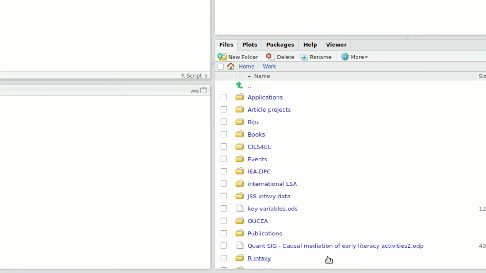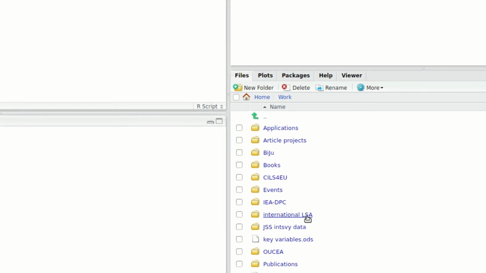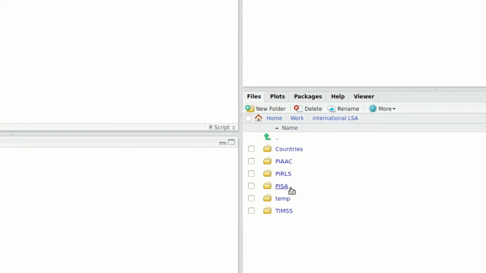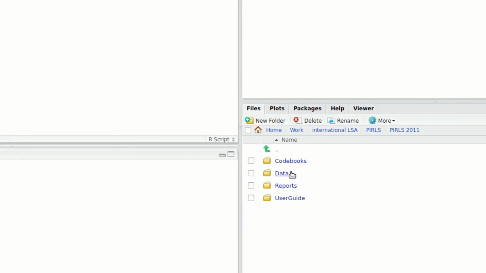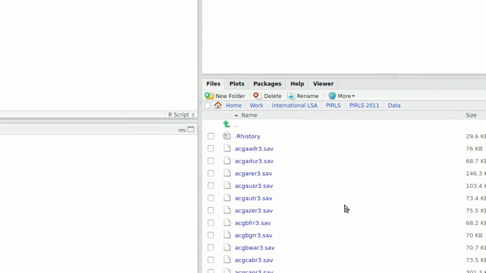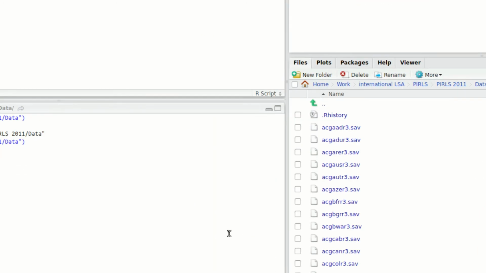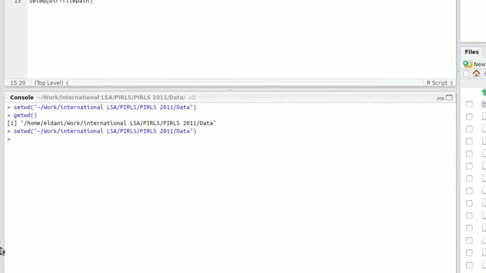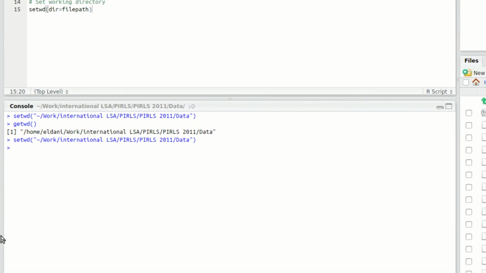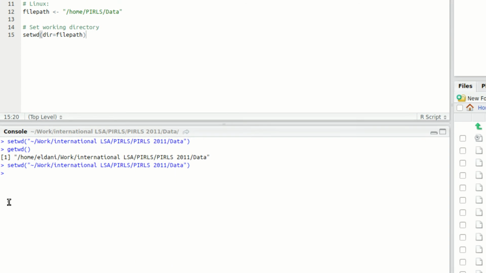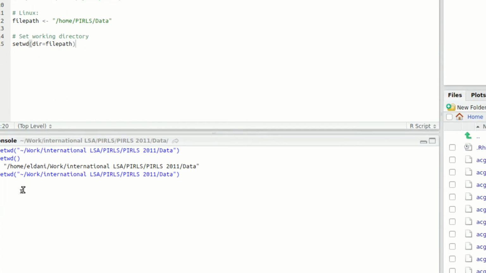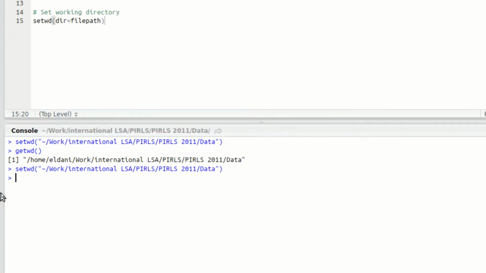So for example, in my case, I have the PIRLS data located in this folder, and then I can hit More, Set as Working Directory, and automatically, as you see here, R executes these commands, the set working directory command, and now you are already working in this directory.